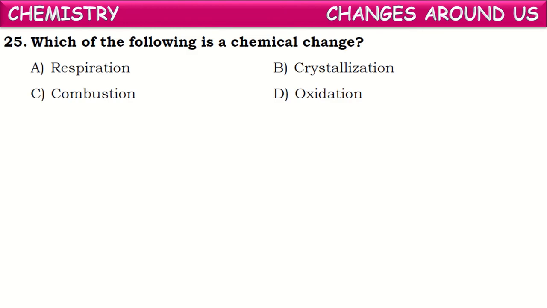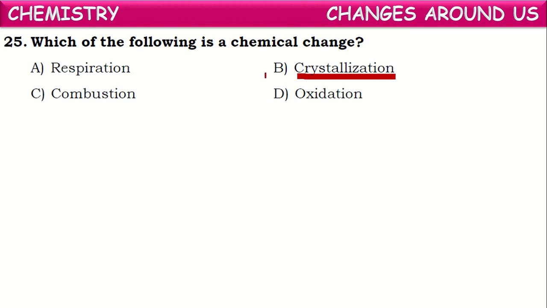Next, which of the following is a chemical change? Observe once the given changes: respiration, crystallization, combustion, and oxidation. Out of these, crystallization is one of the separation techniques in which a solid substance can be separated from a liquid component. That process is called crystallization.